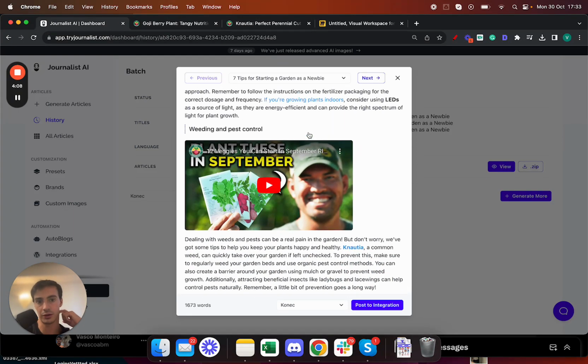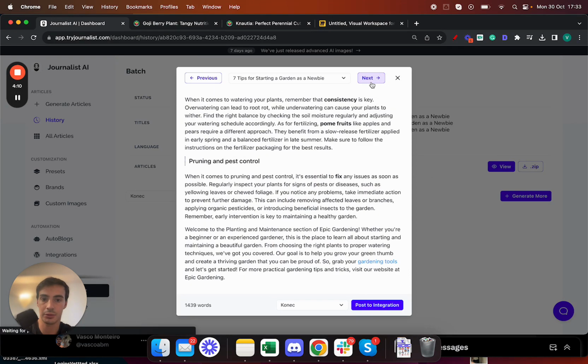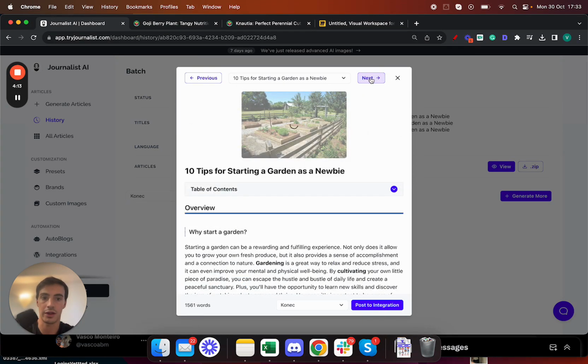And I can skim through a bunch of these articles right here because I just generated 5 of them. And if I want, I can post them to my WordPress site, right? Or my Shopify store if I'd like, right? With a click of a button.